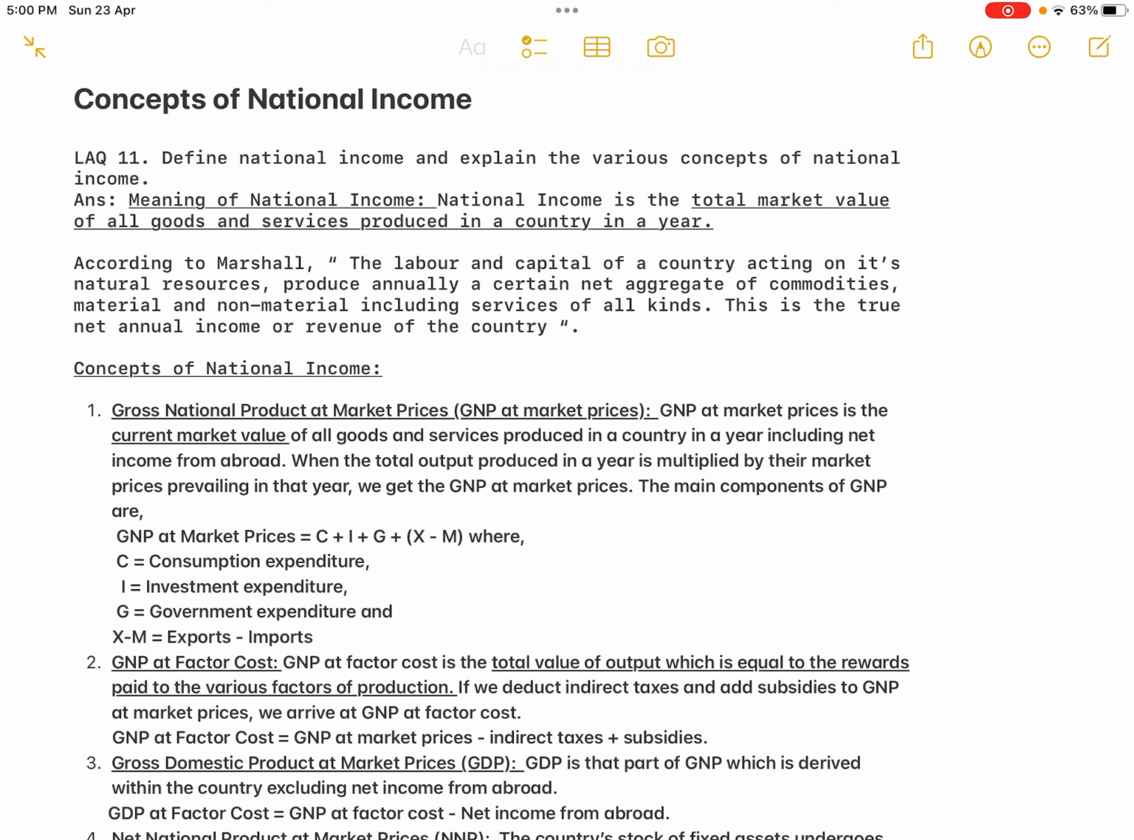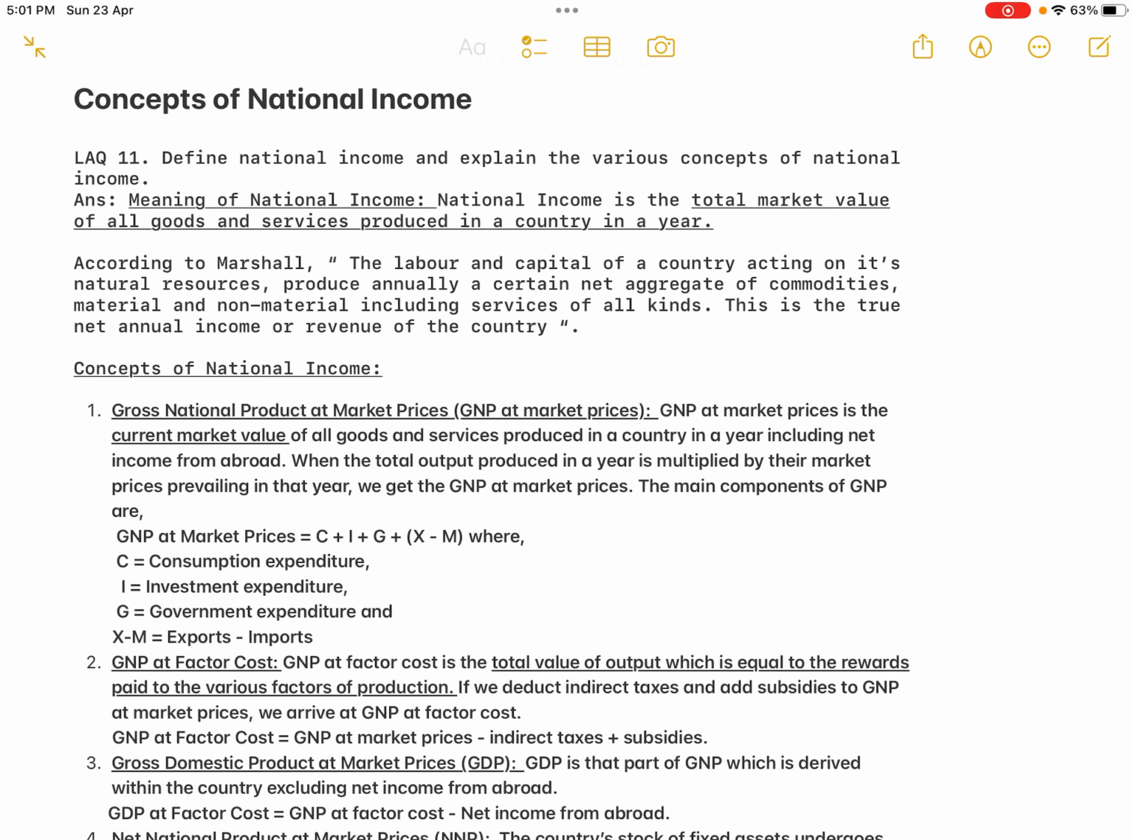According to Marshall, the labor and capital of a country acting on its natural resources produce annually a certain net aggregate of commodities, material and non-material, including services of all kinds. This is the true net annual income or revenue of the country. So how are the goods produced? With the help of land, labor, capital and of course the producer. That's what Marshall has said: the labor and capital of a country acting on its natural resources, that is land, produce annually a certain net aggregate of commodities.